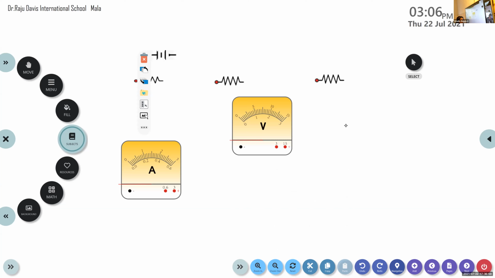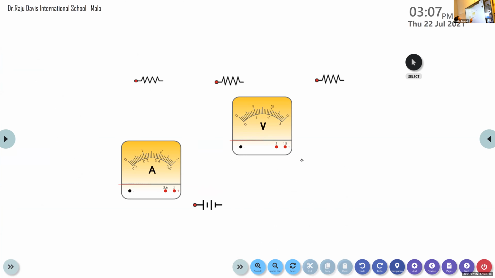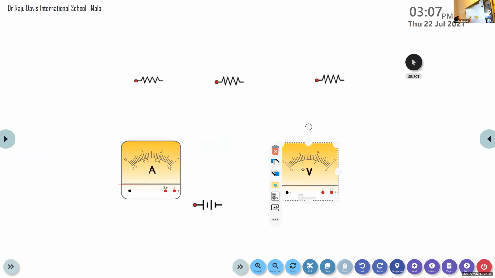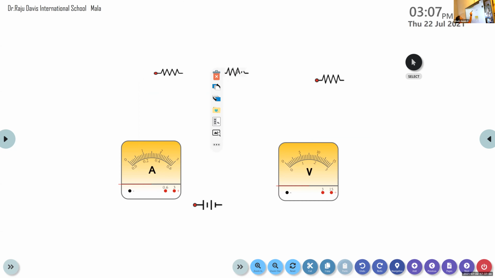All of you take Figure 12.6 of your textbook, page number 210. We are going to arrange these items here. We have three resistors, and here we construct a series combination of resistors: R1, R2 and the next one, R3.